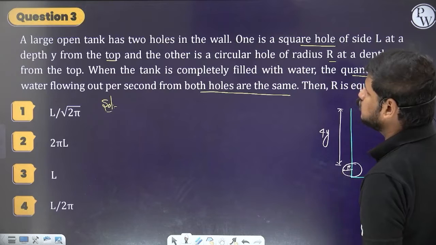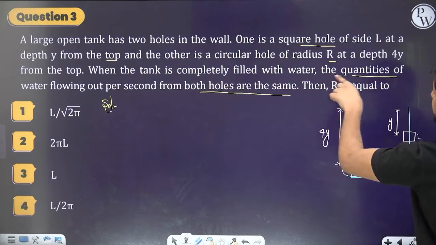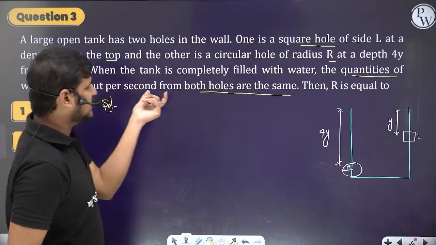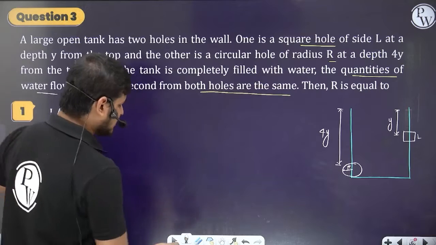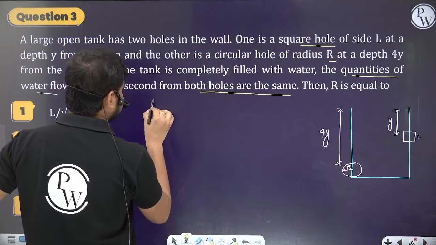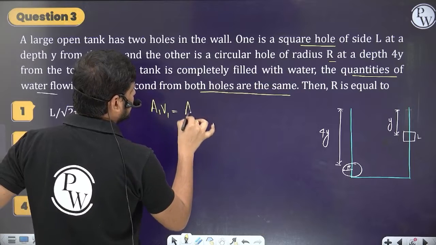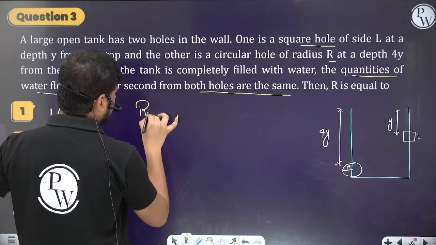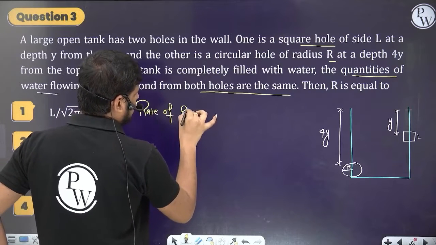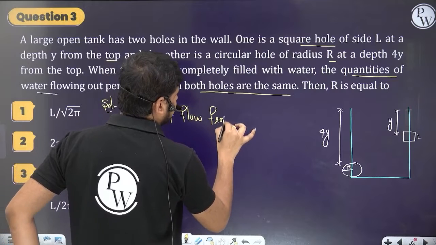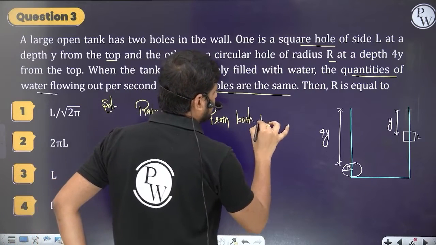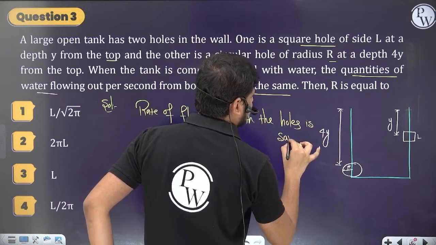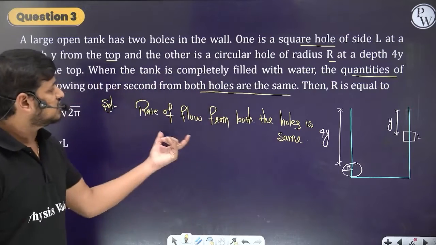When the tank is completely filled with water, the quantities of water flowing out per second from both the holes are the same. So the rate of flow is the same. That means A1 V1 is equal to A2 V2. Or else I'll write the hint: the rate of flow from both the holes is the same. Done, so we have got the hint.